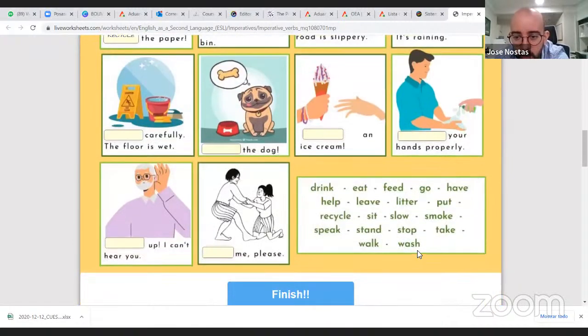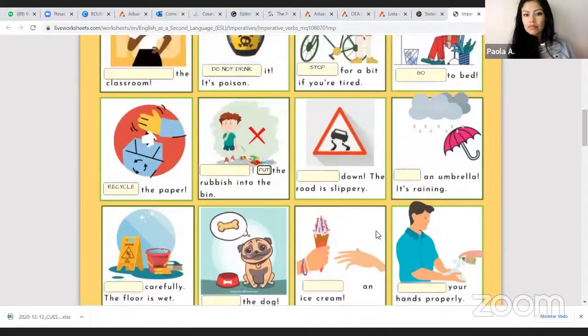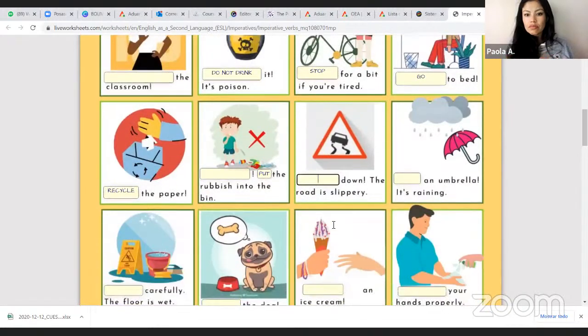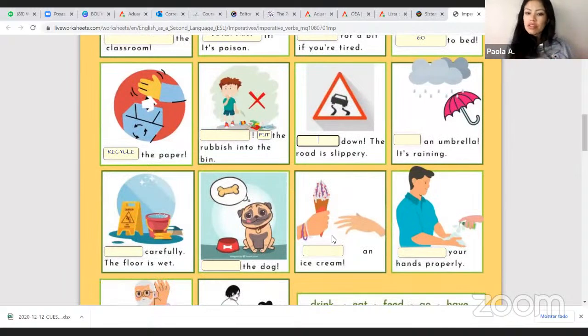Do not leave. Drink. What is the meaning of leave? Just to put things away, to throw things. It's related to throwing things on the street, maybe.